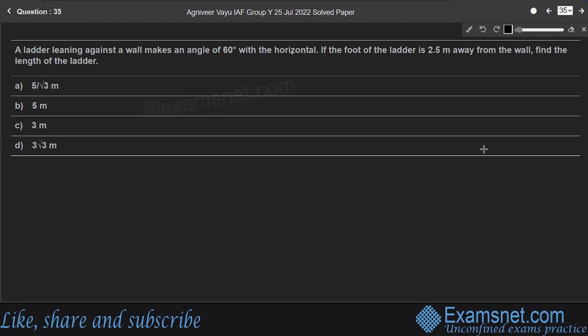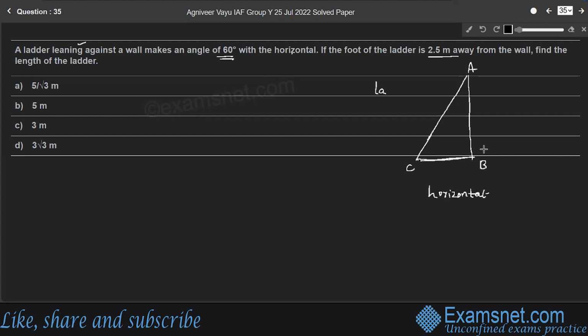Question 35. A ladder leaning against a wall makes an angle 60 degree with the horizontal. If the foot of the ladder is 2.5 meter away from the wall, find the length of the ladder. So consider a ladder like this, leaning against a wall. So let AB be the wall and AC be the ladder, right? So this ladder makes an angle 60 degree with the horizontal. So this BC is the horizontal, right? Which is horizontal.